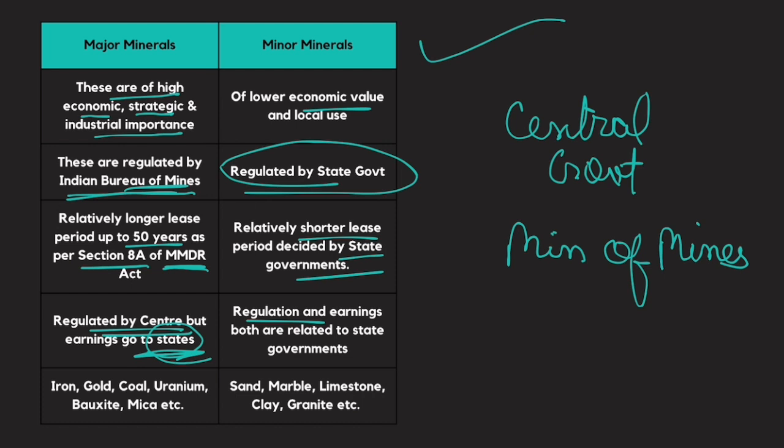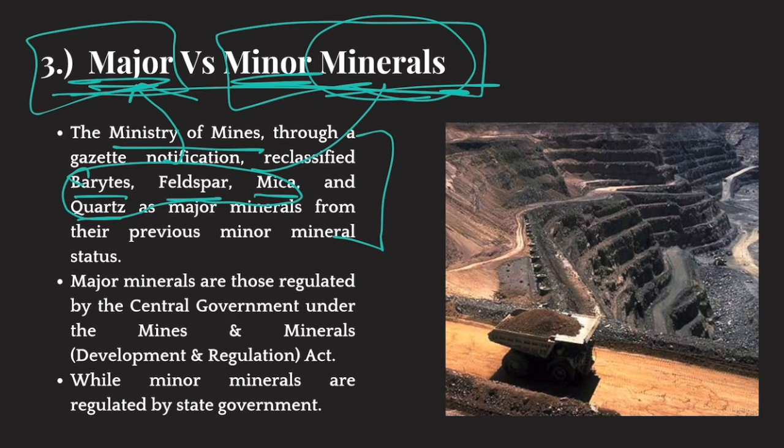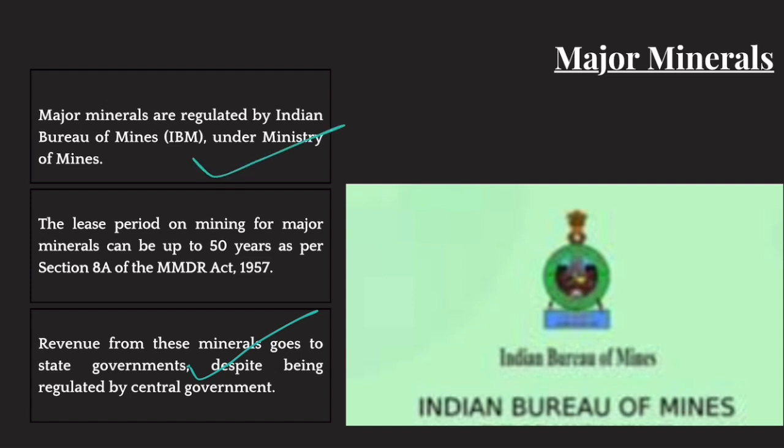Some examples of major minerals: iron, gold, coal, uranium, bauxite, mica. Minor minerals are mostly used in construction projects, like sand, marble, limestone, clay, granite, all that. Clear? Mica, feldspar, barytes, and quartz have been put under the major minerals category because the central government must have found that these minerals are also strategically, industrially, and economically important, and they need to be regulated by the central government rather than the state government. That is why it was done. Clear? So this is the whole thing.